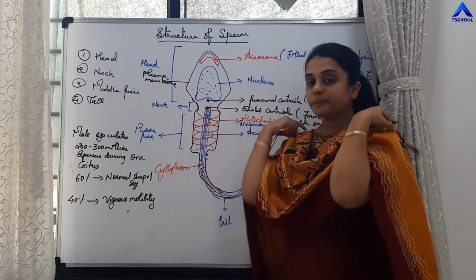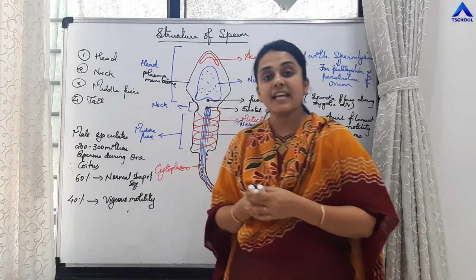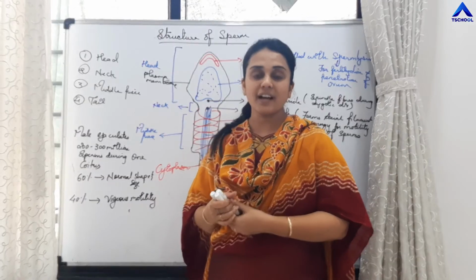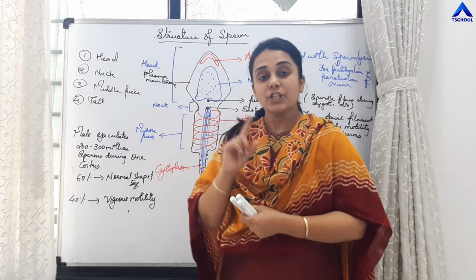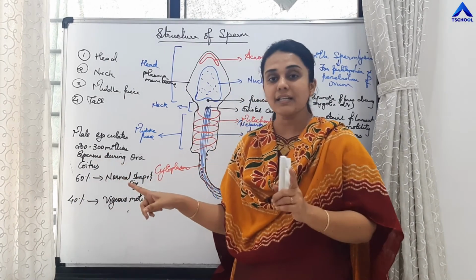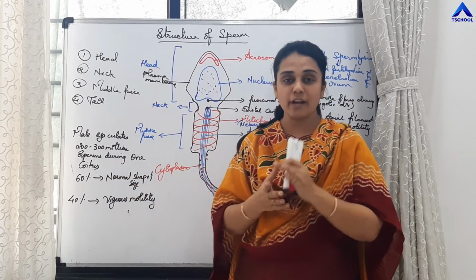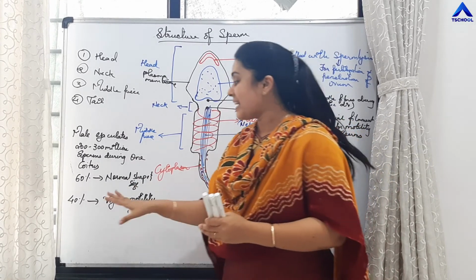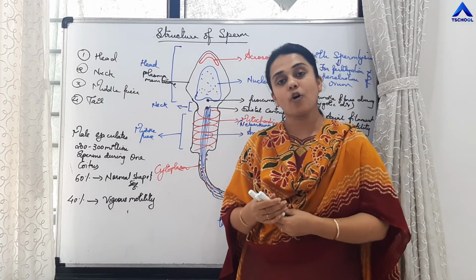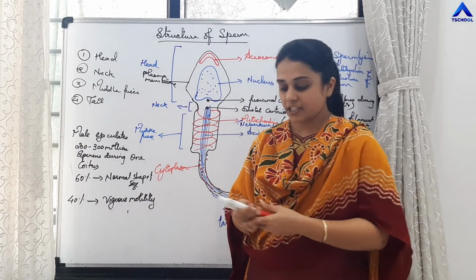Right? So, a human male is ejaculating 200 to 300 million sperms during a single coitus, right? Out of this, normally 60% of sperm should have normal shape, size, and 40% should have vigorous motility to ensure fertilization, right?